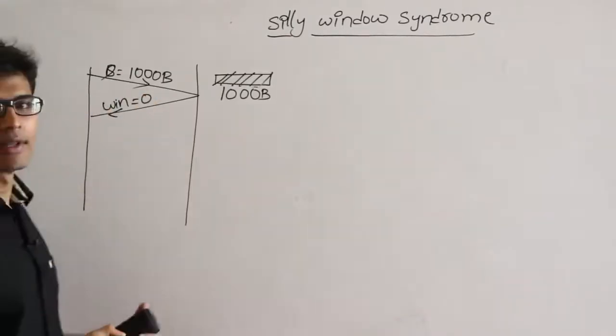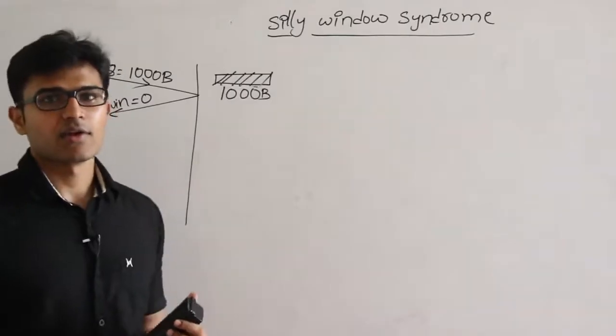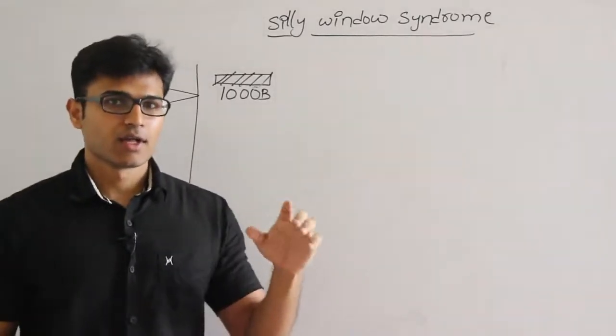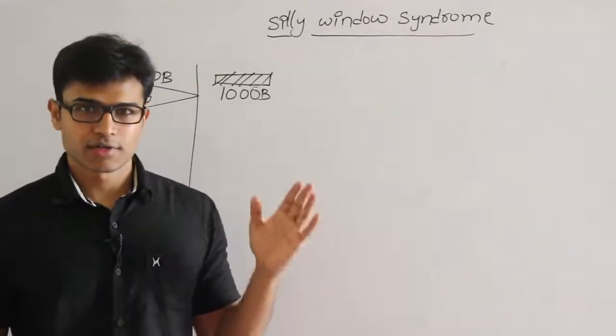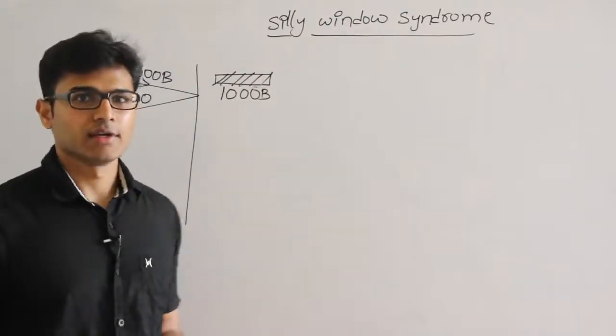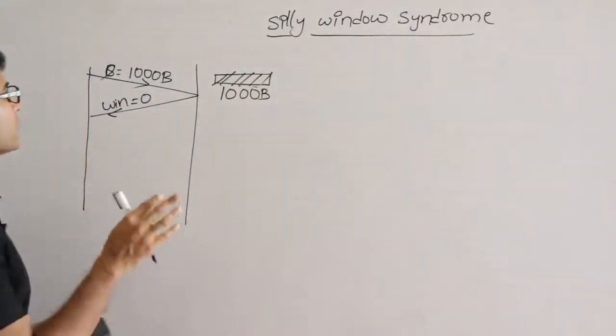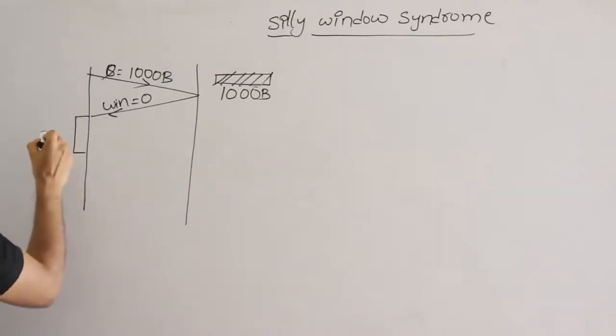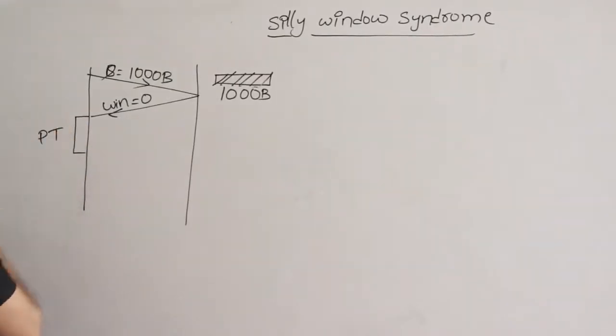So what does that mean? It means that the receiver cannot receive any more data, therefore it is your responsibility not to send, and know that the data will be lost if you send it. So it is now the responsibility of the sender to periodically probe it. For that we are going to use the persistent timer. You know about it, right?